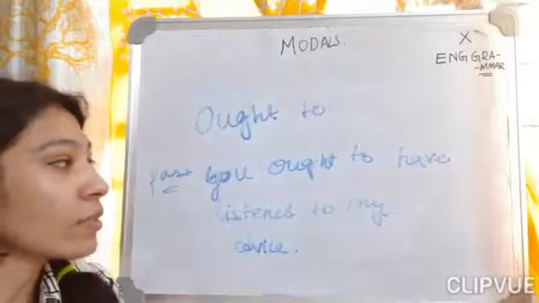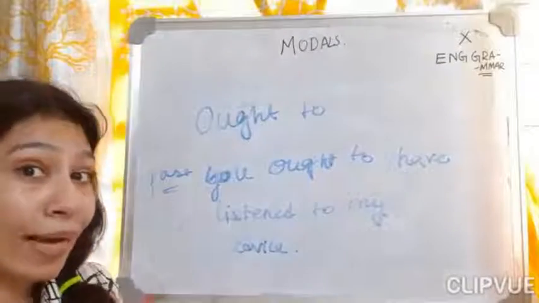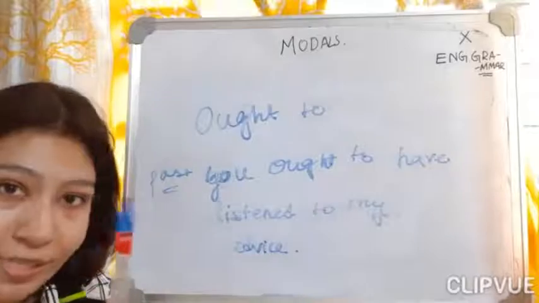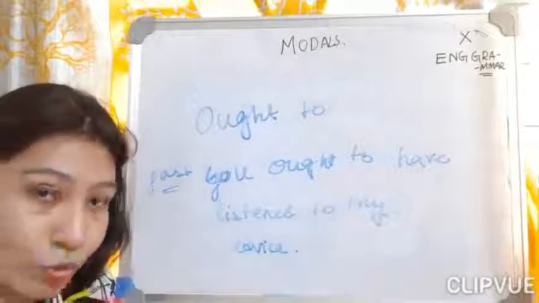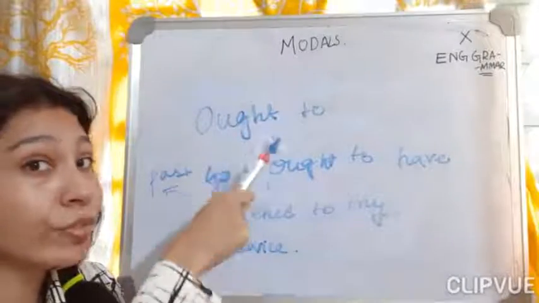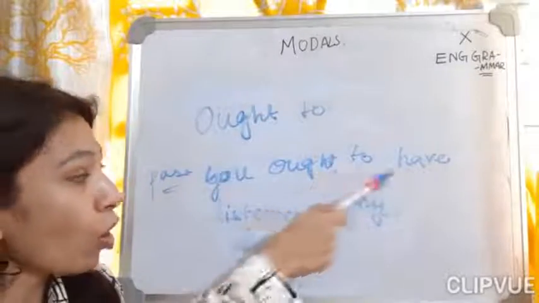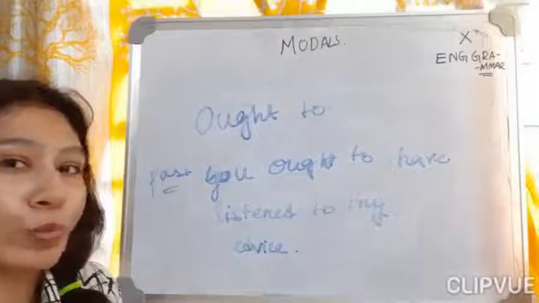So clear? When I have given you advice that you ought to practice answer writing, it's your class 10, and you have not listened and haven't written those things in your literature notebook, and after your examination your result came and your marks were not good, I will tell you, you ought to have listened to my advice and written those answers in your notebook. Clear?